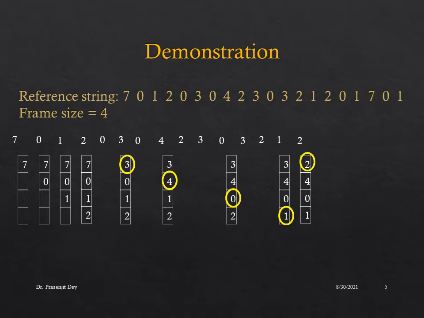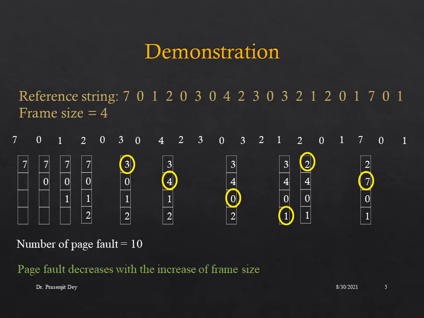Now again when 2 arrives, 2 is going to replace the oldest entry from the page table, that is 3. Now when 0 arrives, 0 is already in the page table, so there will be no page fault. When 1 arrives, 1 is already in the page table, so there will be no page fault. When 7 arrives, 7 is going to replace the oldest entry from the page table, that is 4. So 4 will be replaced with 7. Now when 0 arrives, there will be no page fault, and when 1 arrives, there will be no page fault. So in this example, the number of page faults is 10. From this example, we might assume that page faults decrease with the increase in the frame size in the FIFO algorithm.